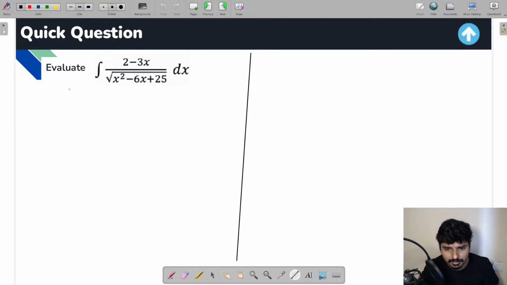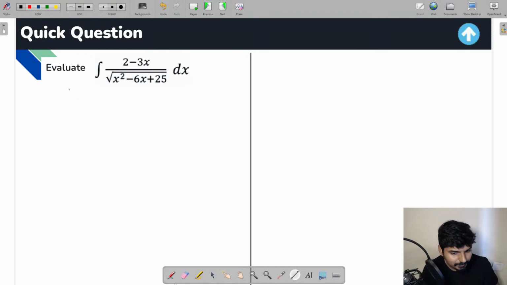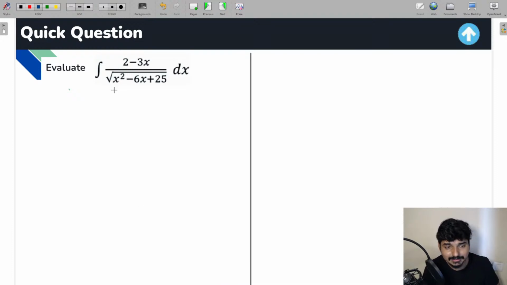So everyone, again, you see here you have a linear term in the numerator and a quadratic term inside the square root in the denominator. So in this case, what method you need to apply? Let us do it in this way. 2 minus 3x is going to be m times the differentiation of the denominator, which is going to be 2x minus 6, plus n. This is what you are going to get, everyone.